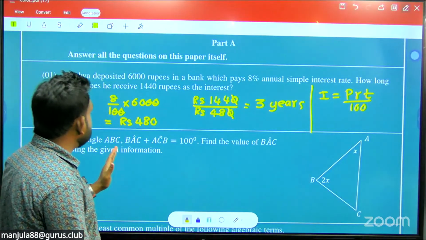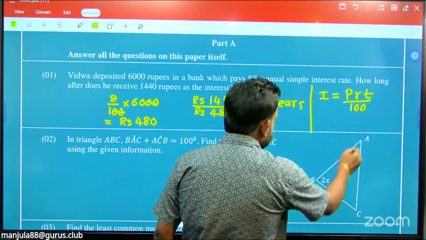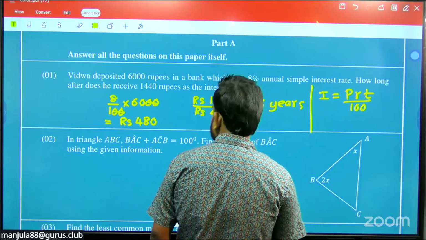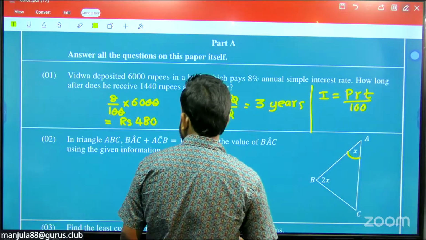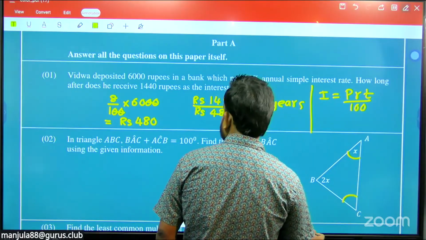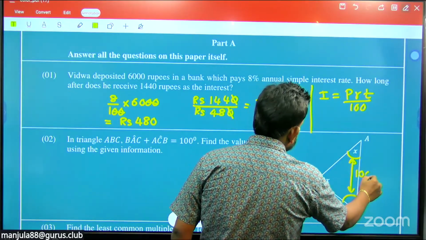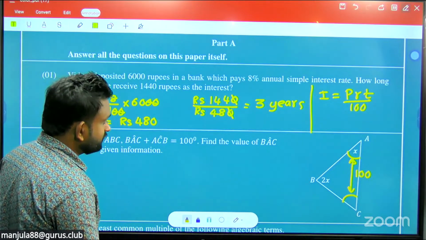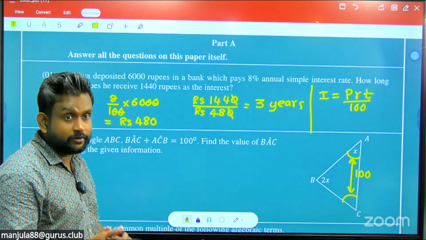Then, in a triangle ABC, angle BAC plus angle ACB equals 100. That means the sum of these two angles is 100. Find the value of angle BAC using the given information. Now check this somewhat advanced question.